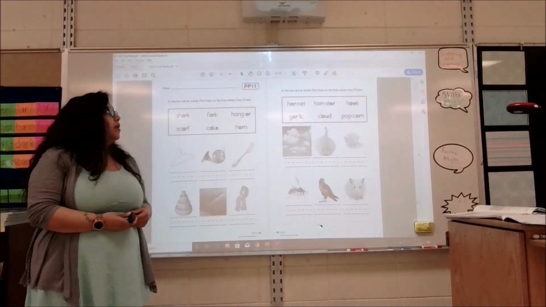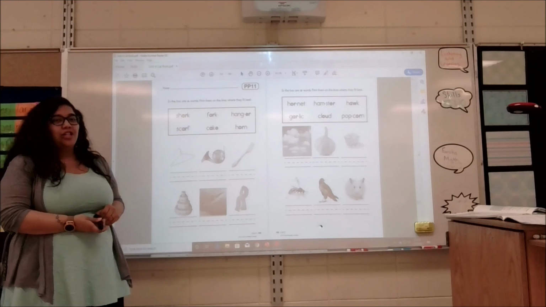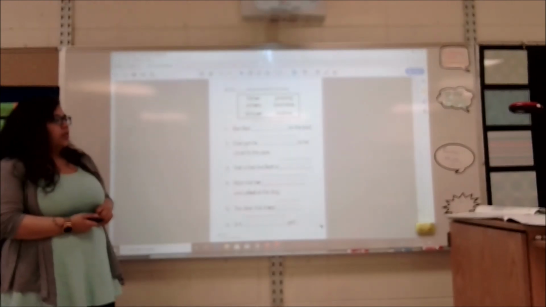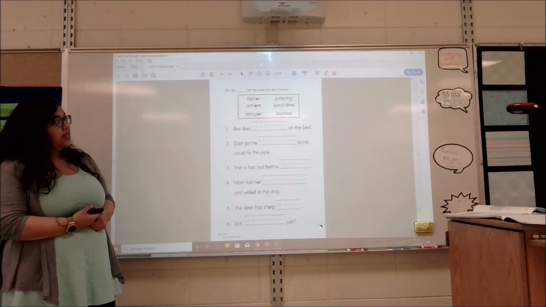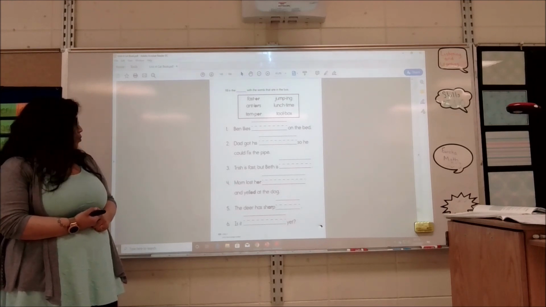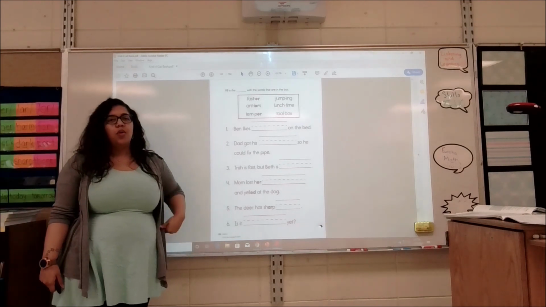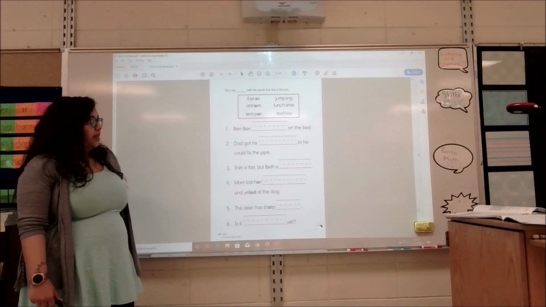All right, so that sets us up for what your assignments are today. And that is PP11, which is going to be turned into a Match It Nearpod. You'll also be responsible for the back of PP15. This is the back side. You're going to do the front side. This will be part of that same Nearpod. You're going to use these words to complete the sentences. 6 words, 6 sentences, only one right answer for each one. So that's going to be a fill in the blank.